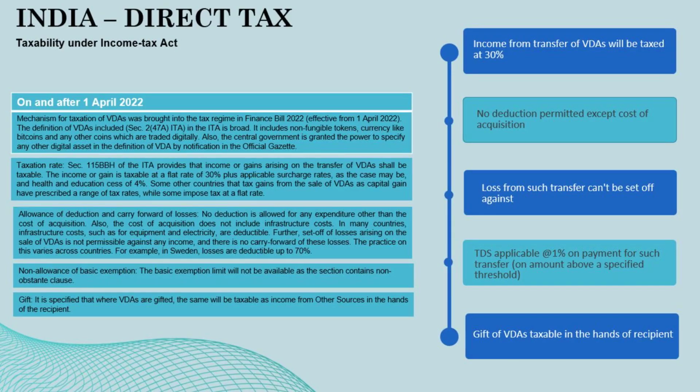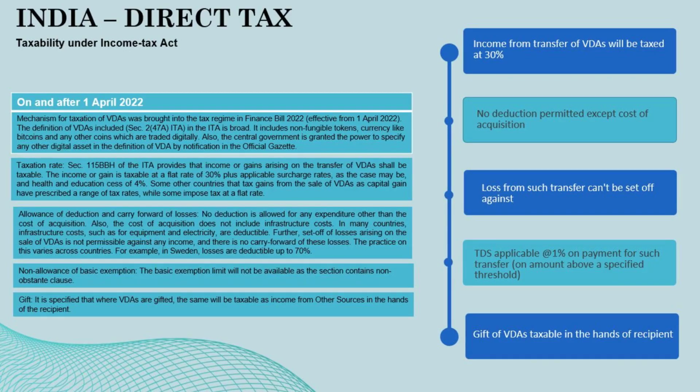Taxation rate. Section 115BBH of the Income Tax Act provides that income or gains arising on the transfer of virtual digital assets shall be taxable. The income or gain is taxable at a flat rate of 30% plus applicable surcharge rates, as the case may be, and health and education cess of 4%.